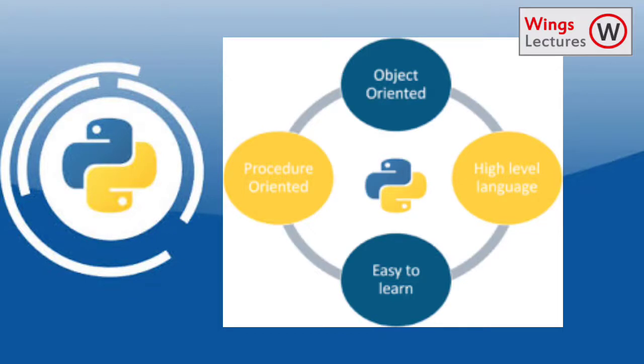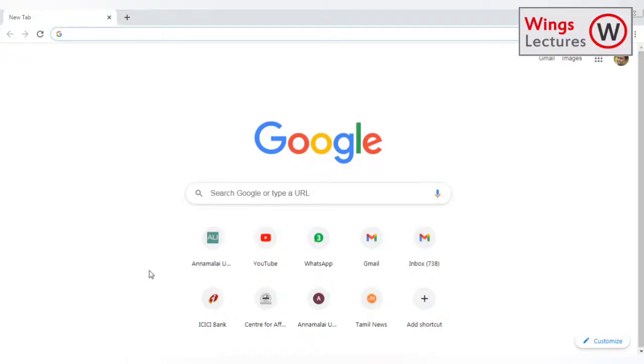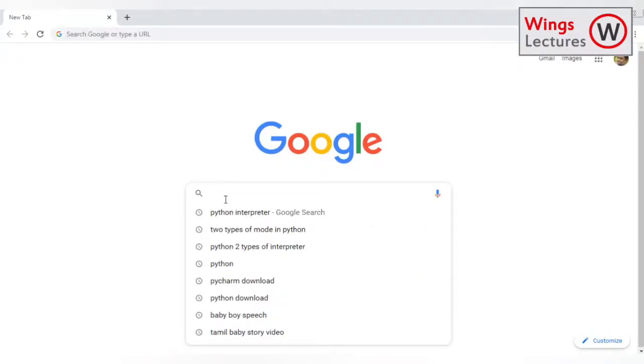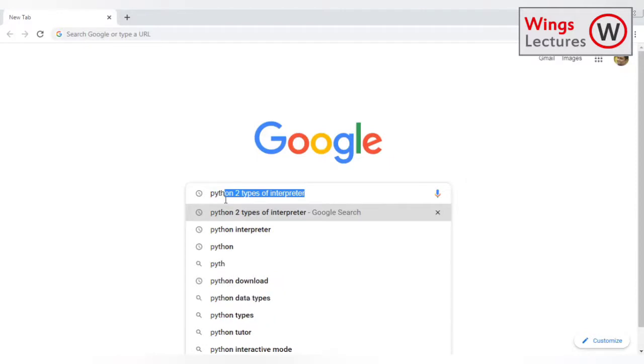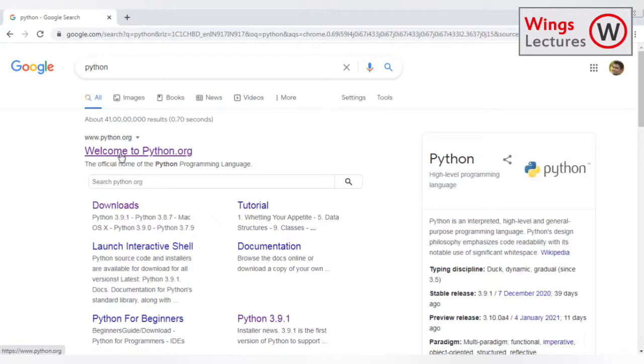Okay, and let me explain how to get the Python software. Before we start programming, we need a platform, right? For that, first we have to download a Python interpreter. Let me explain how to do it. Just go to Google, then type Python, then press enter. You'll get the official website. Welcome to Python. You can click here,